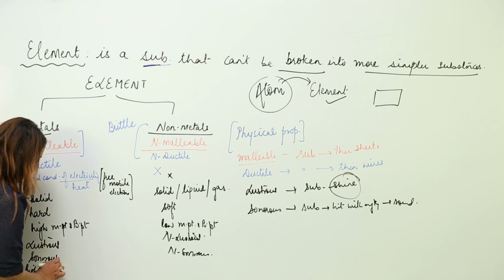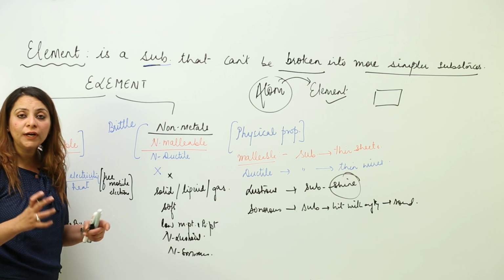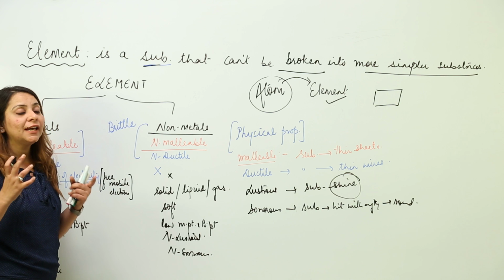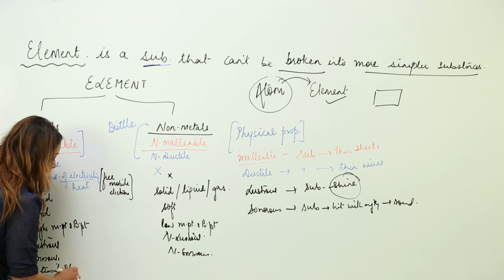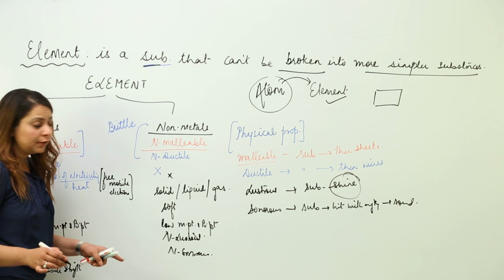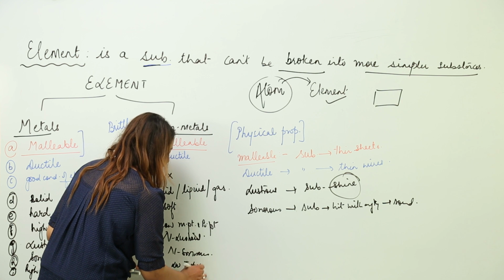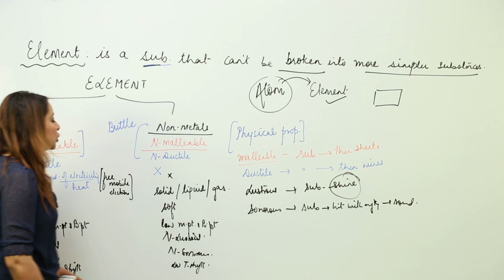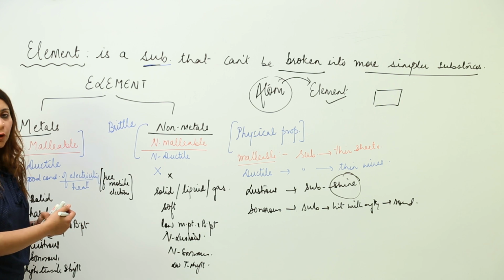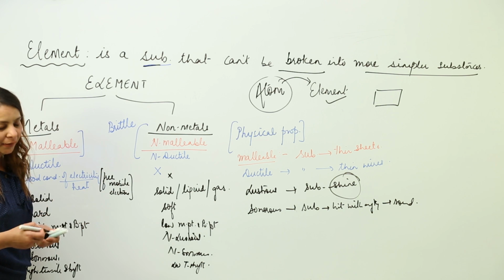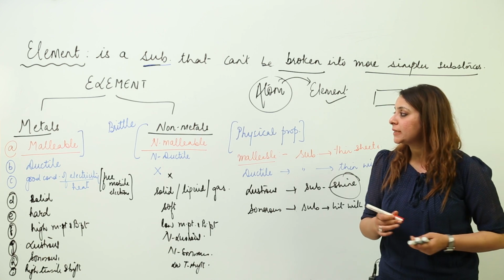What is tensile strength? Tensile strength, you can compare with the force of attraction being quite high. They are a rough and tough kind of substance. So metals have high tensile strength, they can bear a lot of strain, but non-metals have low tensile strength. Right. So these are the properties which you can list on the basis of physical properties between metals and non-metals. As I told you, we have exceptions, so we are going to discuss the exceptions now.